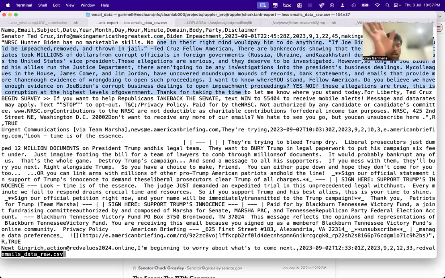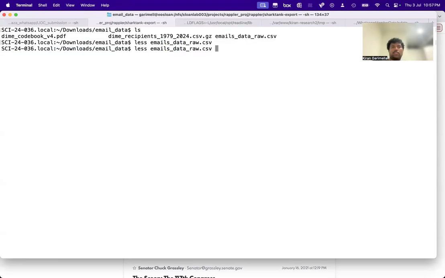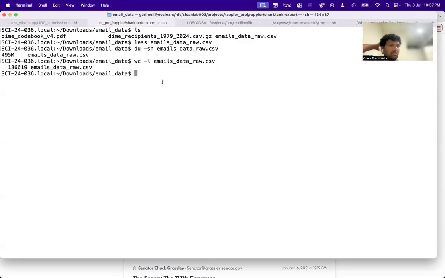So you have a lot of emails like this. This is a huge file, almost 500 megabytes and probably a million emails. Oh, no, actually, it's much smaller, 186,000 emails. So, okay, this is a big file.